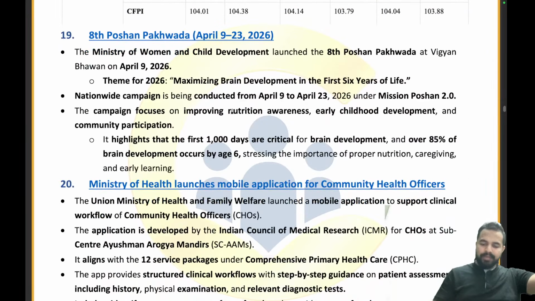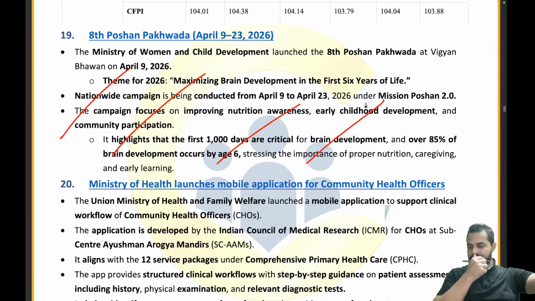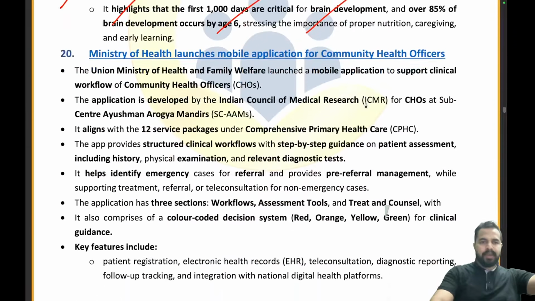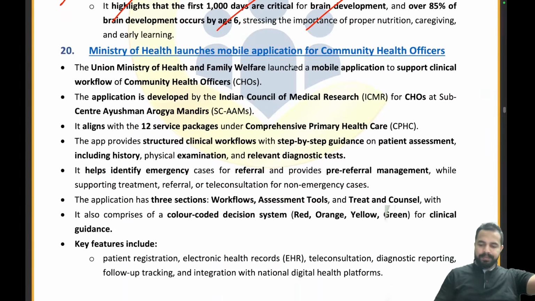Now guys, the 8th Poshan Pakhwada we have already covered, so I won't be covering it again. It was again in the news articles, that's why we covered it again in this particular part, right? So no need to cover it again. Do you guys agree with me? Please tell me, do you really need to cover this again? No, right? Okay, let's move ahead to the next article. Ministry of Health launches mobile application for the community health officers.